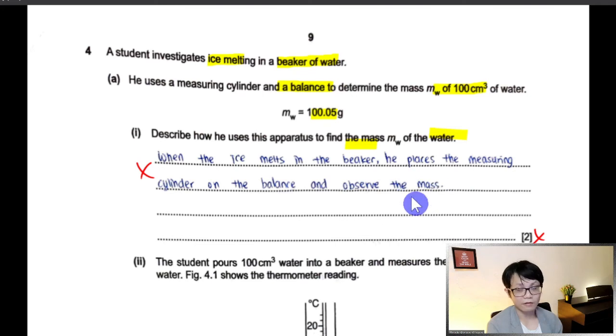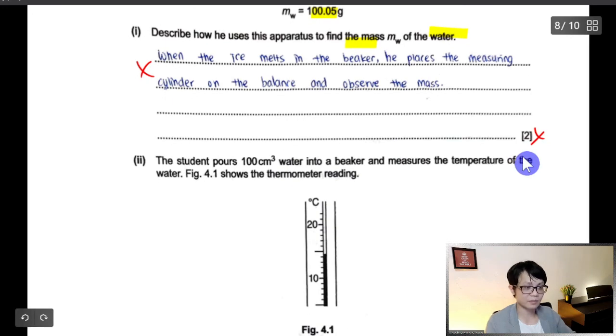Of course, the first step you'd say something like put the empty cylinder on the balance, the keyword is empty, and record it down. After that you put water into it and subtract. So the student didn't get any mark for this one.